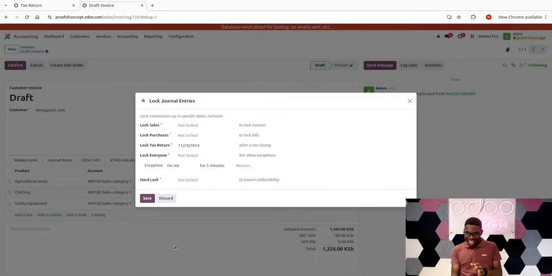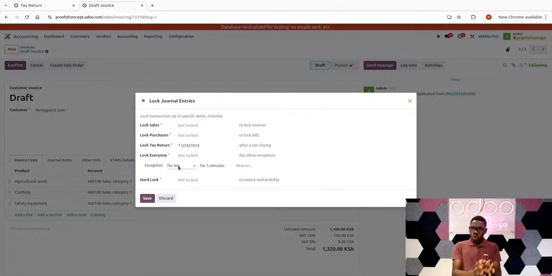So when I adjust the tax return date here, you realize that it provides an exception for me only to do it. But you realize that when I drill down here, we have two options, which you are supposed to be very careful with when dealing with them. We have one option for me, meaning I can be the only one who can do the invoice that has been forgotten, or it could be for everyone.